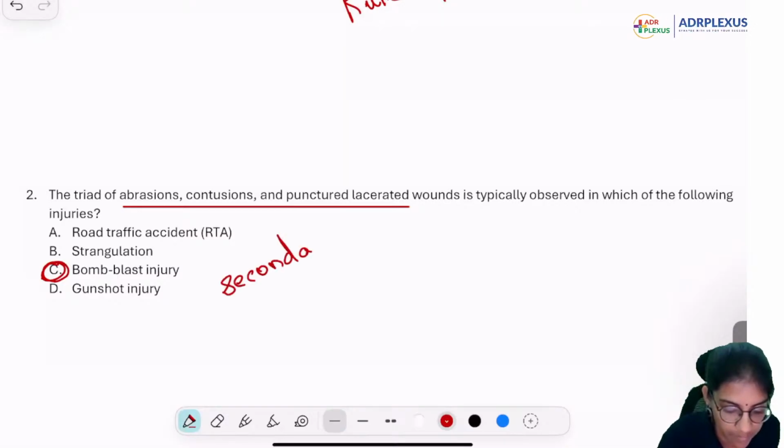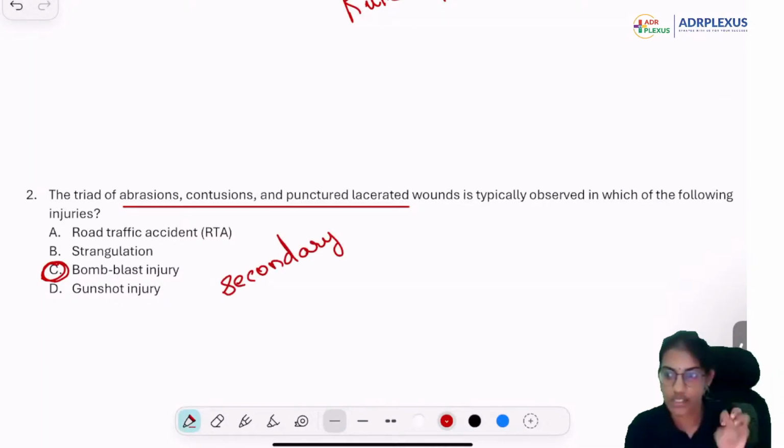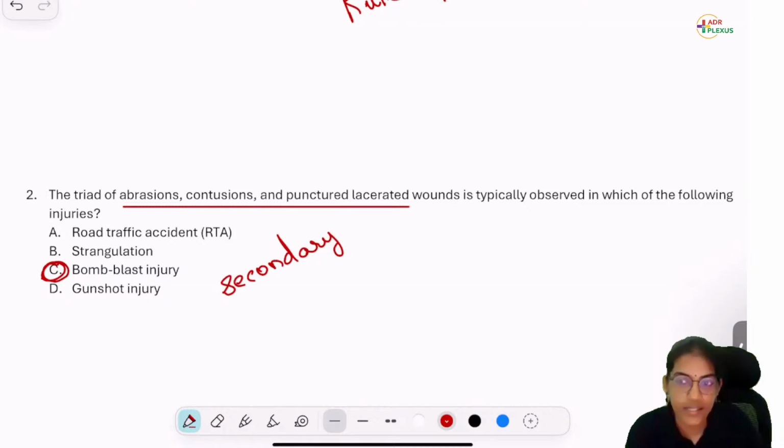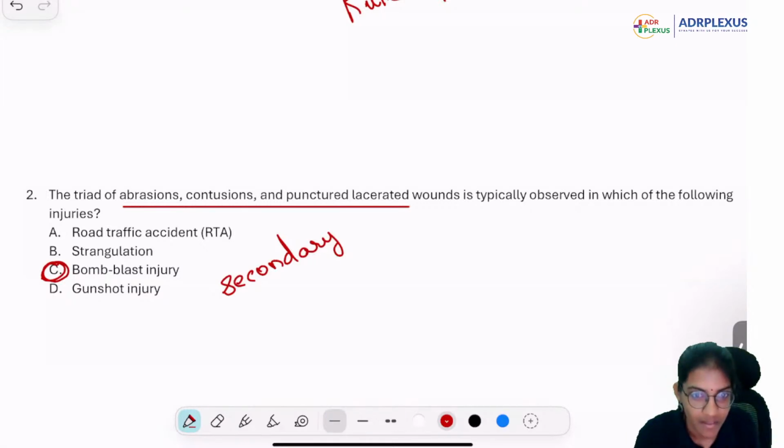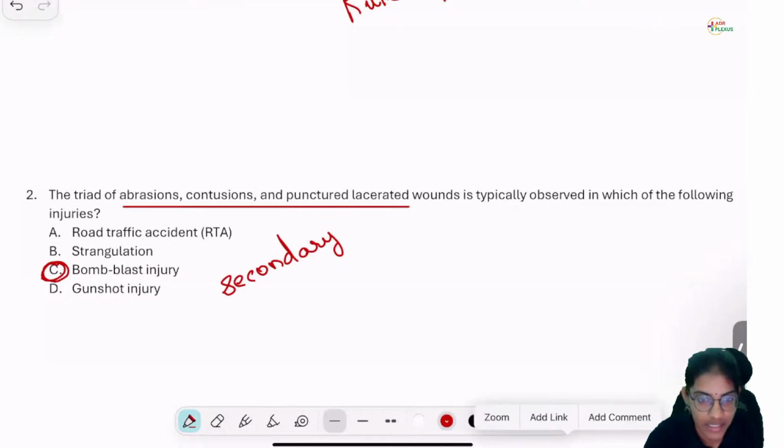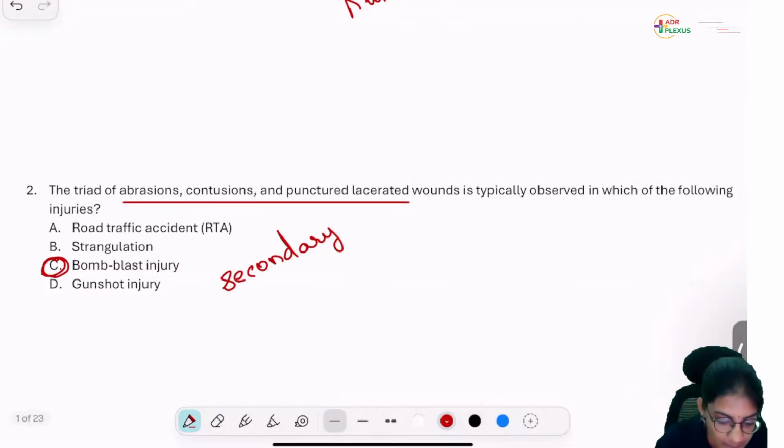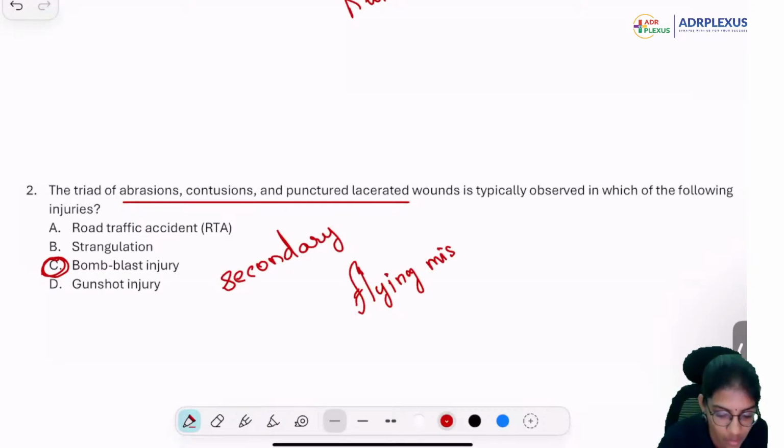Also, can you tell me what is the agent that causes it? What causes this? What are they called? Like the primary is barotrauma, secondary is... very good. Try answering, all of you. Yes, it is flying missile. Very good. It is flying missile that causes it.